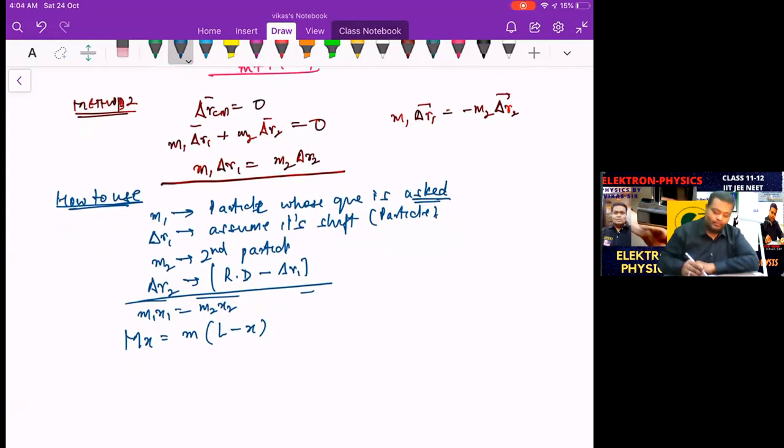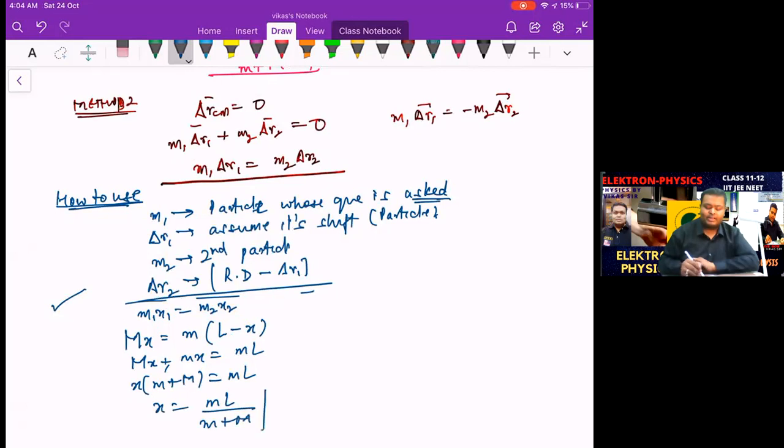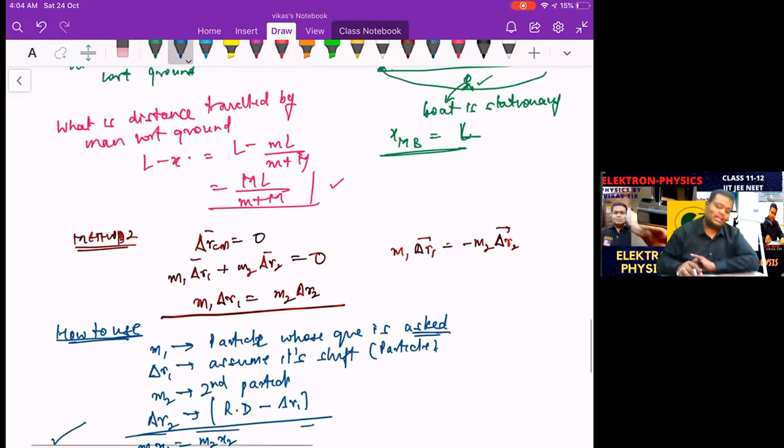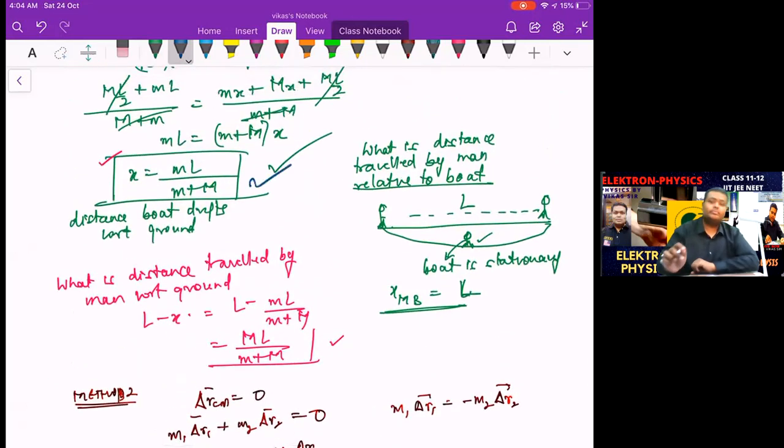This solves your question. Question started here, ended here. Ended where? Just 2 steps. That is capital M into X plus small m into X is equal to small m into L. So X common, small m plus capital M is equal to small m into L. So X becomes equal to small m L upon small m plus capital M. And of course, you are getting the same answer as we developed from here. So it's the same. Of course, method 2 is simpler. It's easy and a quick shot.